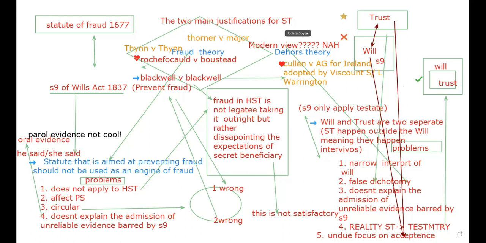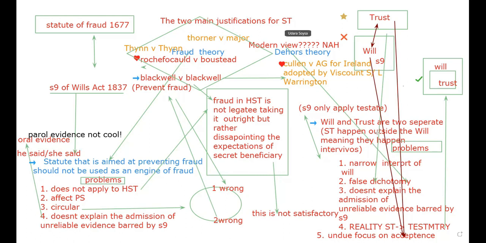the will theory. According to this, dehors is outside, dehors is French for outside. Dehors means outside. Dehors, right? Outside. There's a girl who reads French sometimes called Kiani who always used to say dehors or something, right? But anyway, dehors is outside. So it is a trust outside the will.